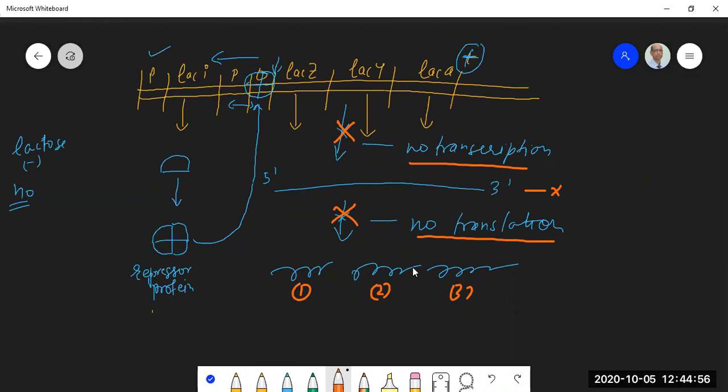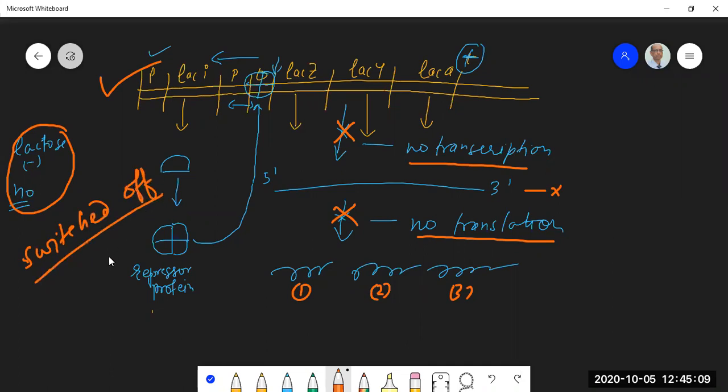So that is how, when lactose is not there, this operon remains switched off. We'll be using this word very often: switched off, switched on. So the structural genes will not be expressed, and this is a very simple mechanism.